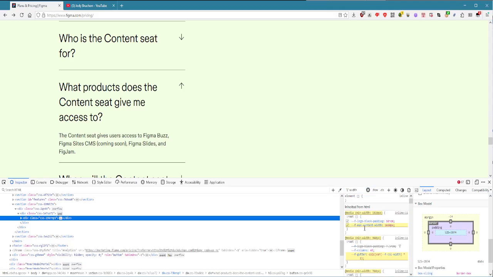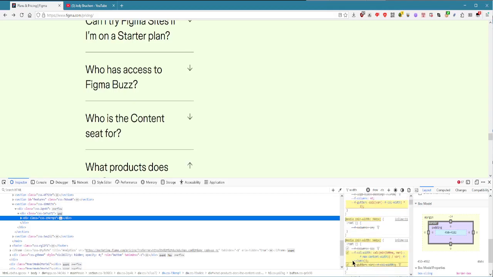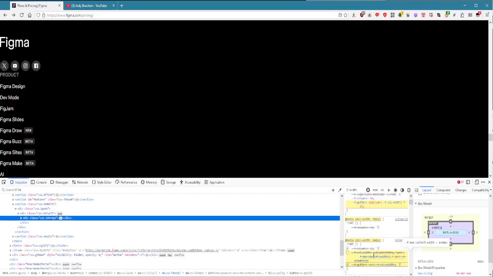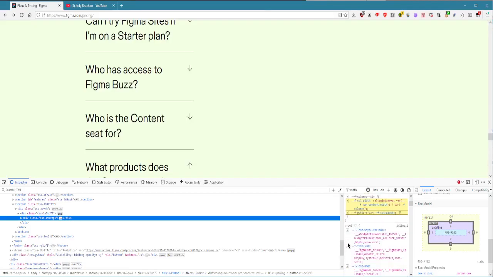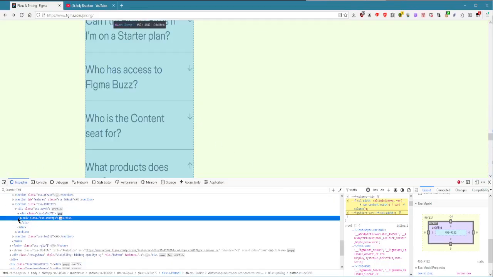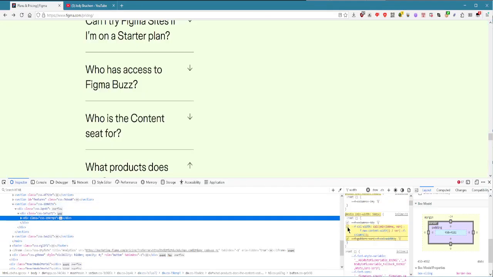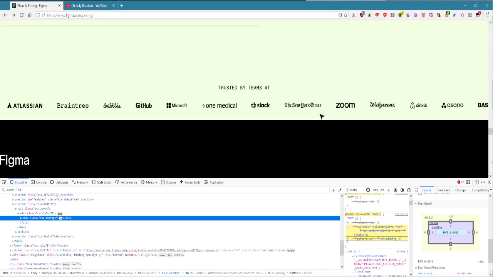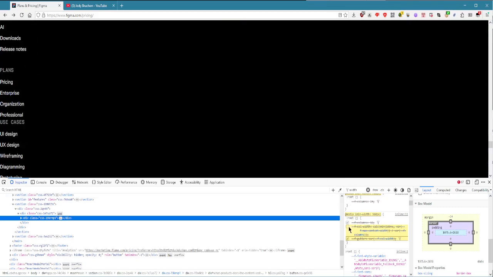God almighty. Scroll bar width. Max content width. There's what we need to go away. Go away. I don't know what I just nuked. But yeah, I'm really tired of this crap. Are you kidding me right now? Yeah, I nuke the whole page if I turn that one off.